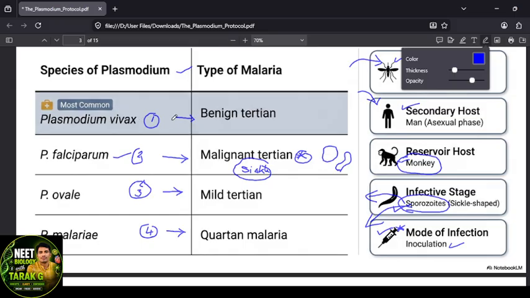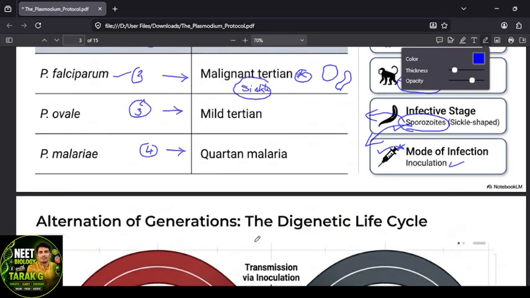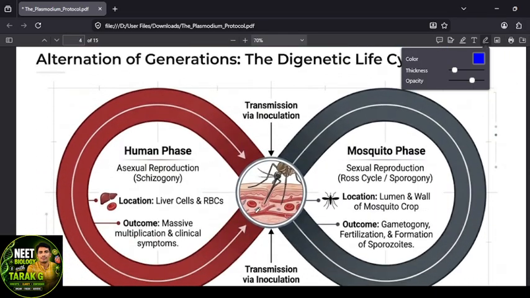These are very important. Plasmodium vivax causes which fever? Benign tertian malaria. Falciparum, malignant, right? Ovale, mild, and malariae, quartan, right? The hosts also you have to remember. Now we'll go to the digenetic parasite. How is it a digenetic parasite? For the completion of its life cycle, Plasmodium has to complete the life cycle in two hosts. That's why it is called a digenetic parasite. First one is the human phase, second is the mosquito phase.